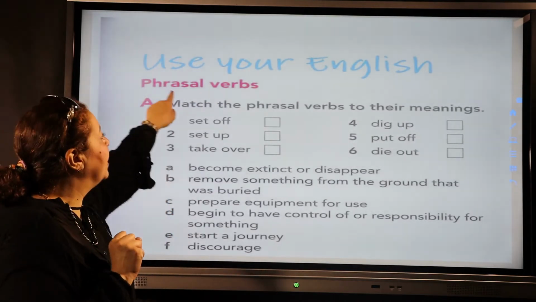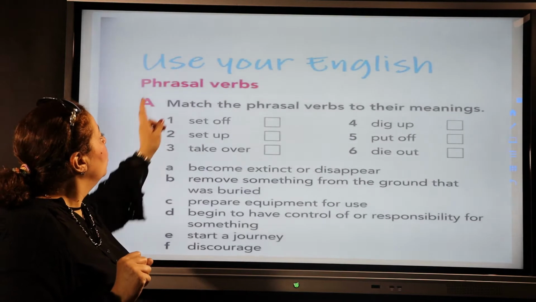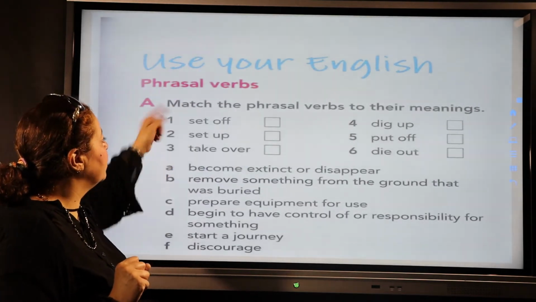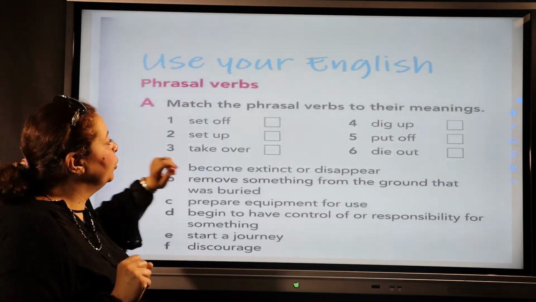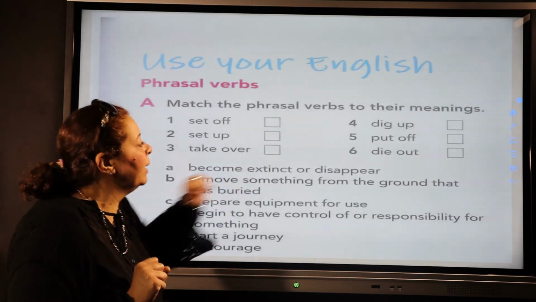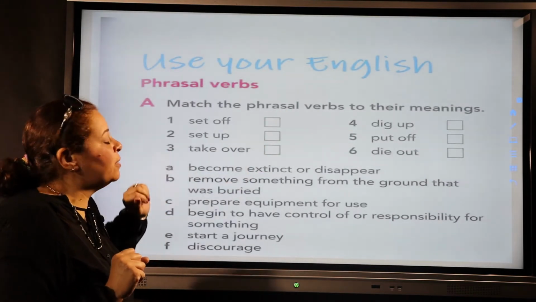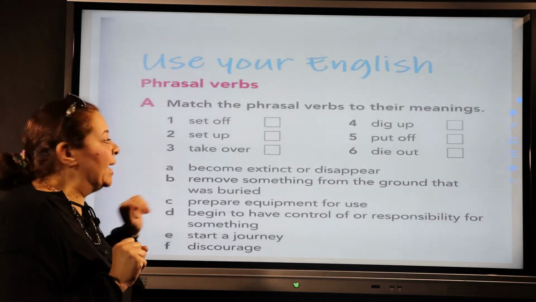So we call it phrasal verbs. Now, we have some phrasal verbs here: set off, set up, take over, dig up, put off, and die out. What's the meaning of these phrasal verbs before we go through the exercise?